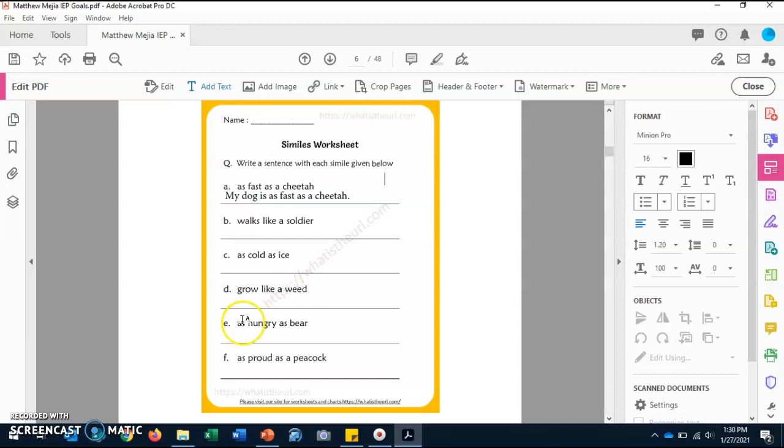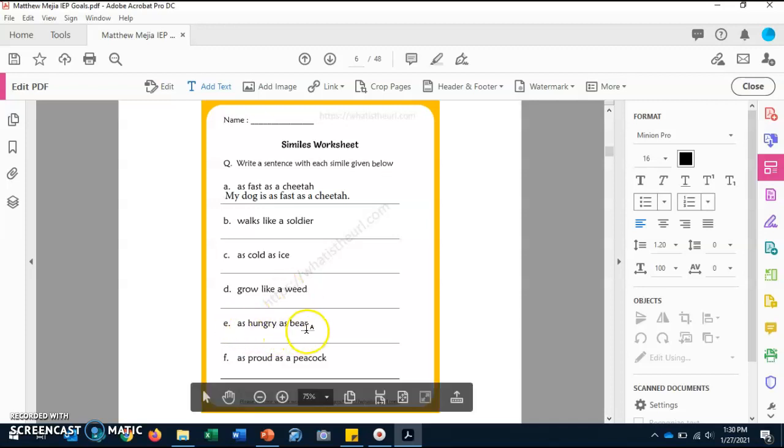What grows really fast? As hungry as a bear. Who or what is as hungry as a bear? And as proud as a peacock. Who or what is as proud as a peacock? That is what you're going to do for this worksheet. Once you are done, we will continue working on goal number 2.